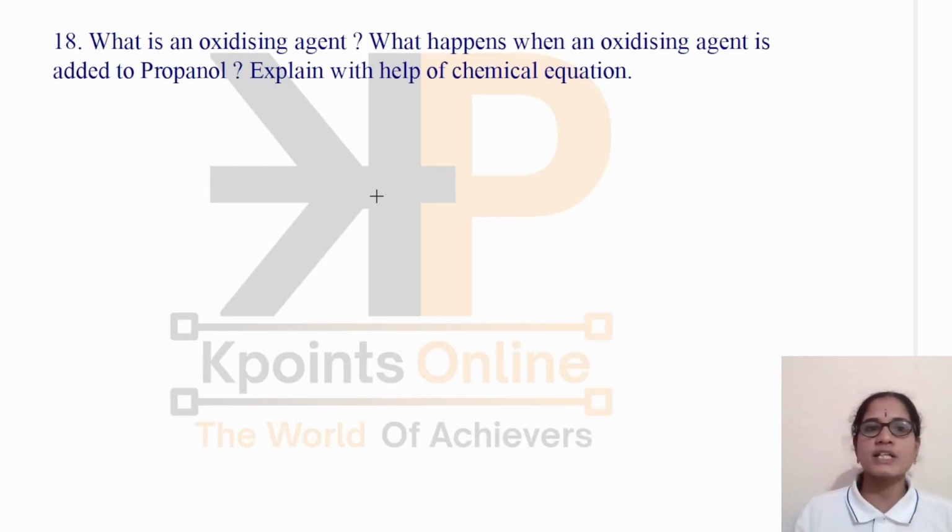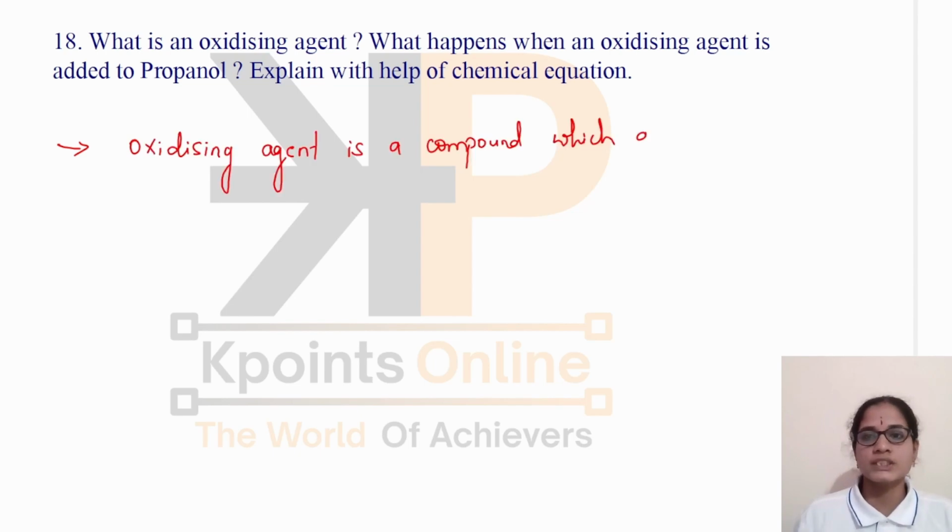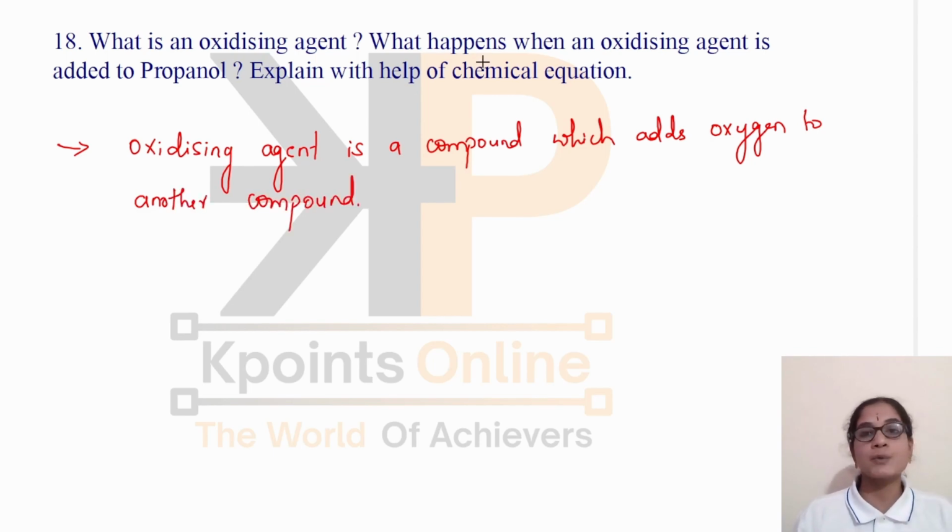Next, the question is, what is an oxidizing agent? What happens when an oxidizing agent is added to propanol? Explain with the help of a chemical equation. An oxidizing agent is a compound which adds oxygen to another compound. And we also have to write what happens when an oxidizing agent is added to propanol.